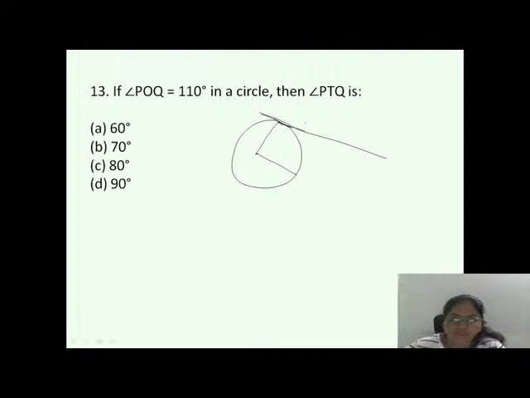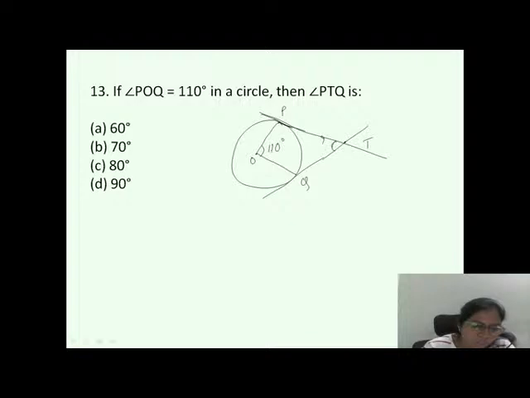And there is also another tangent touching this and intersecting over here at point T. And this they have given as 110 degrees. And this is P. And this is Q. And this is O. Okay, done. And now they told that we have to find angle PTQ. We have to find out this angle.